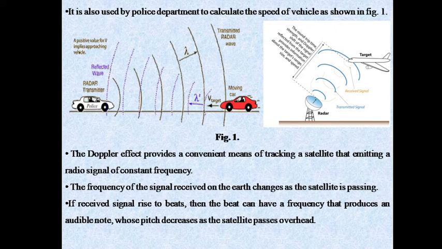The Doppler effect provided a convenient means of tracking a satellite that emits a radio signal of constant frequency. The frequency of the signal received on the earth changes as the satellite is passing. If the received signal is made to produce beats, then the beat can have a frequency that produces an audible note whose pitch decreases as the satellite passes overhead. We have already discussed what is meant by beats and by pitch.